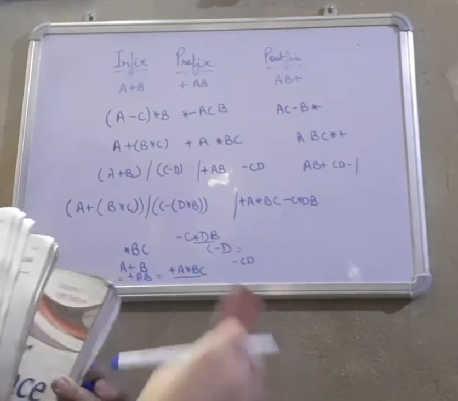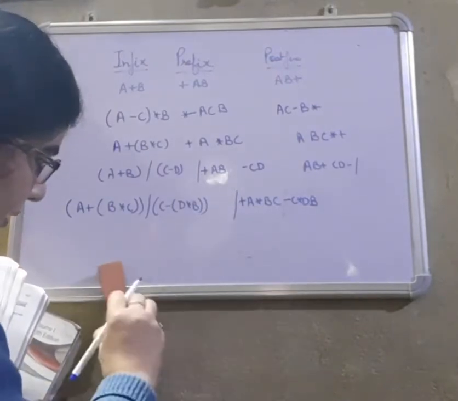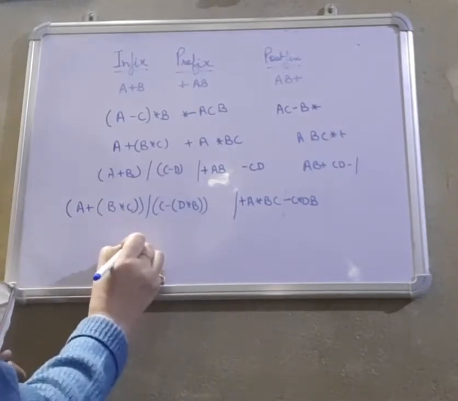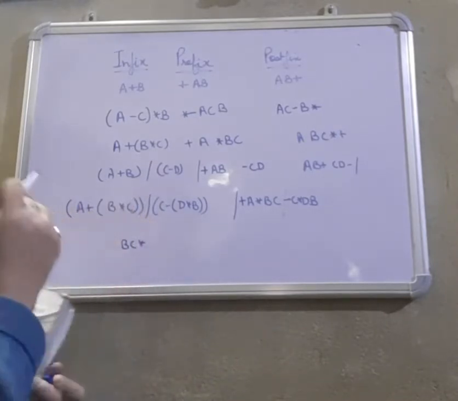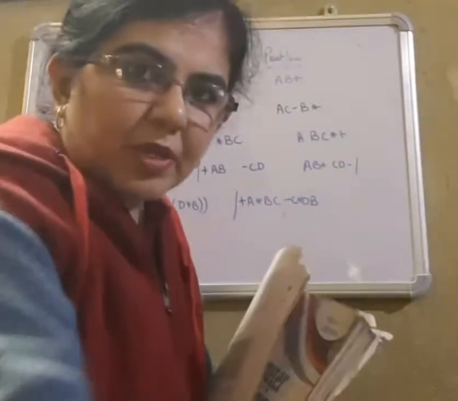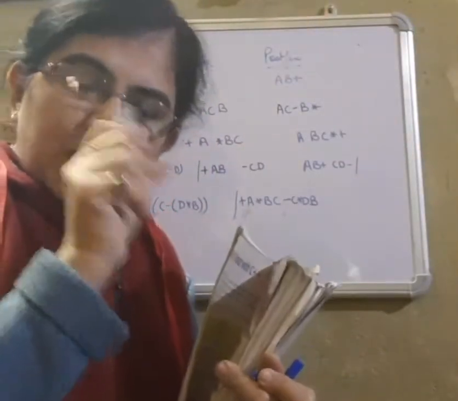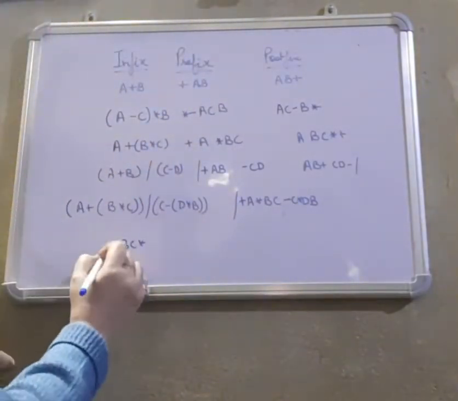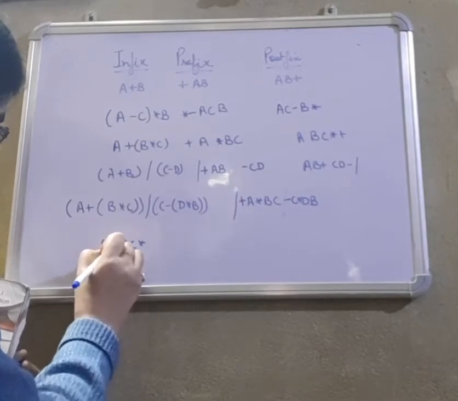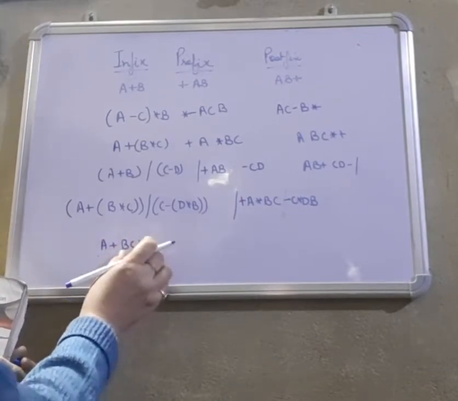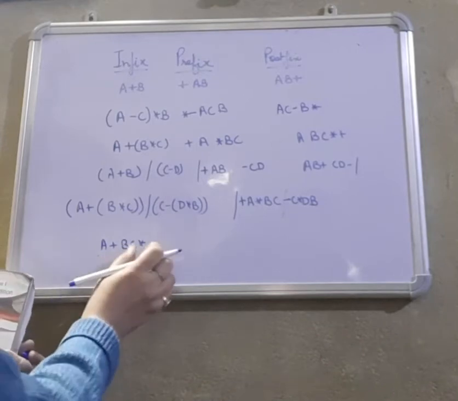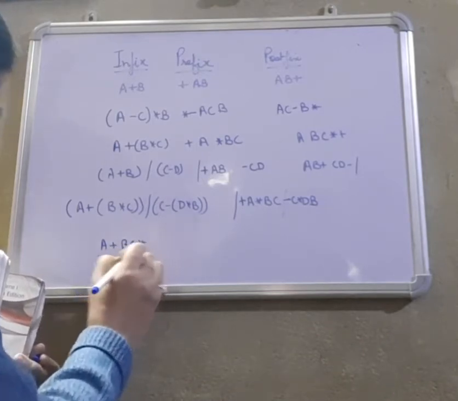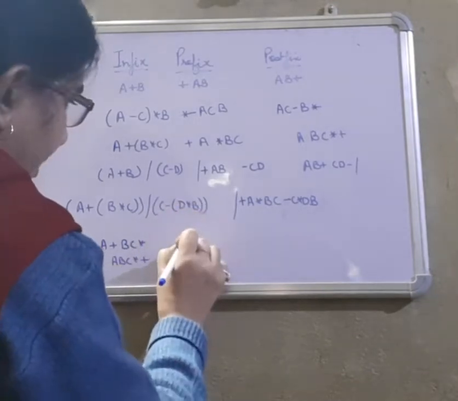So for this, this will be BC into. Do not think, oh, divide has come so into should be placed on the right hand side. No. Just after the bracket, place its operator just after the bracket. Then comes A plus. This is A, this is B, the entire expression is B. So AB plus will be there. That means A BC into plus. And this thing, DB into.